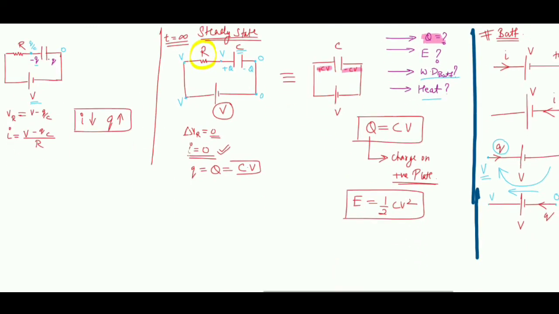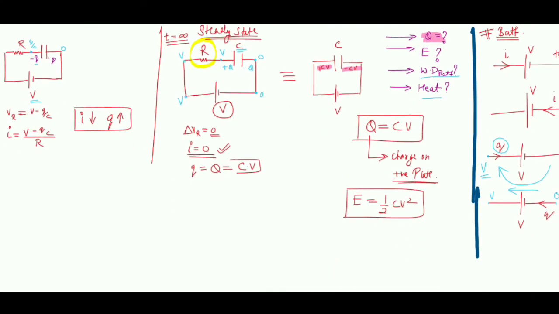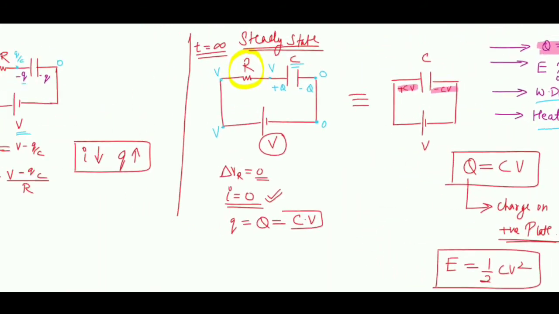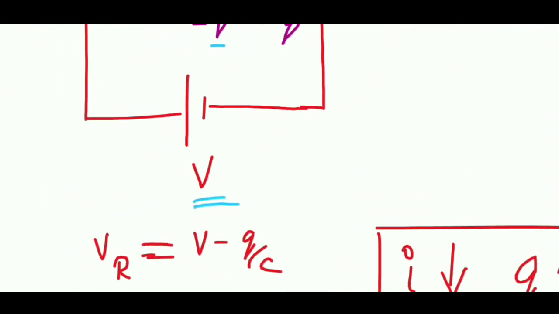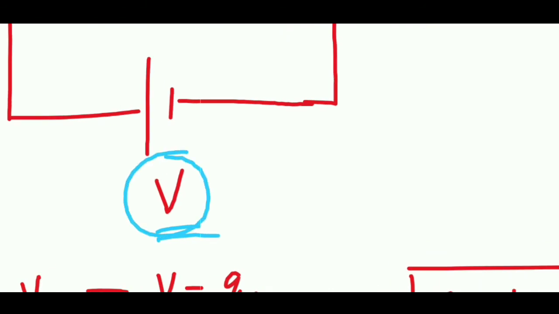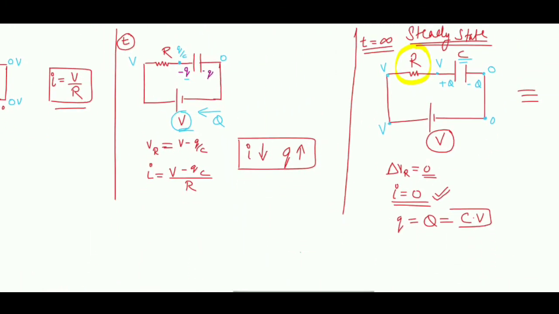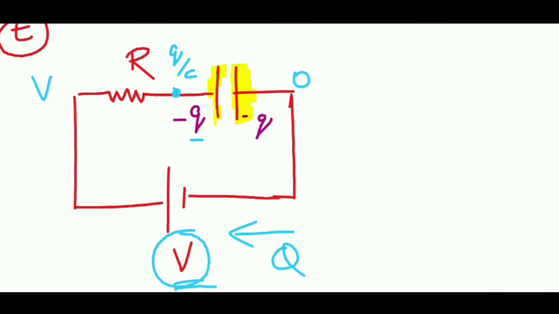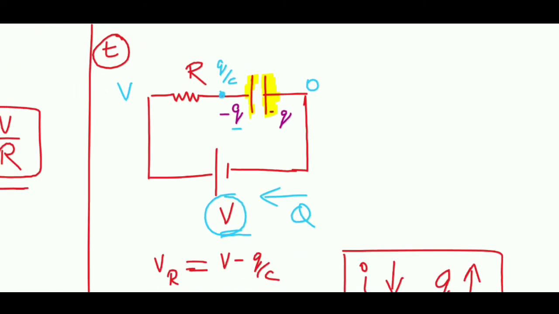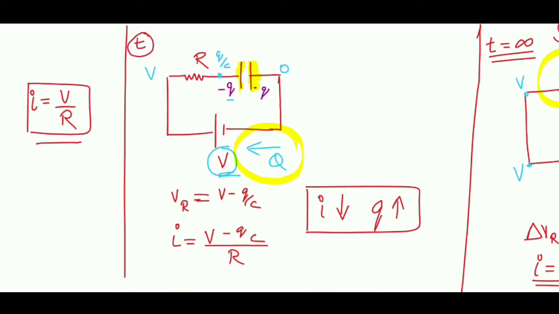Then the third part, work done by the battery. To find the work done by the battery, you have to figure out the charge crossing the battery. Initially the charge on the capacitor was 0. Finally, the charge has become plus Q. So through this battery, a total charge capital Q has flown. From this plate the battery is taking charge and accumulating it over here in small amounts, but overall the charge passing through the battery is capital Q.